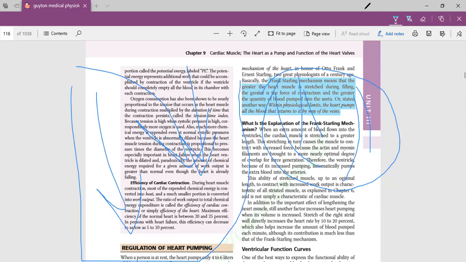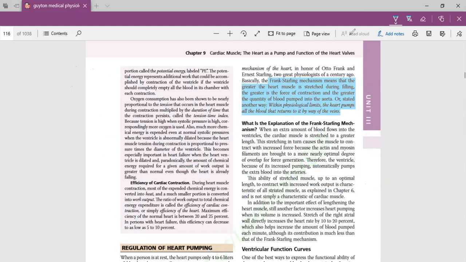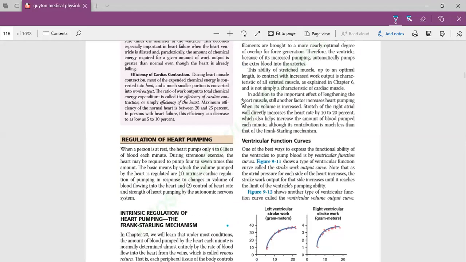So this is the Frank-Starling mechanism. What is its importance? If more blood came in and the contraction was weaker, less blood would move out. If less blood were ejected from the heart, more blood would remain in the heart, and because of that there would be different complications, for example, pulmonary edema and peripheral edema. So the Frank-Starling mechanism is very important because it makes the heart contract according to the blood volume present in the heart. So you should know it. The ventricular function curve is least important. You need not even read it.